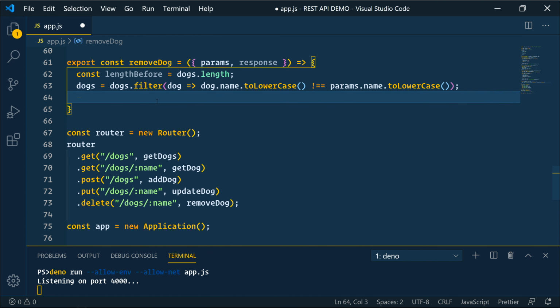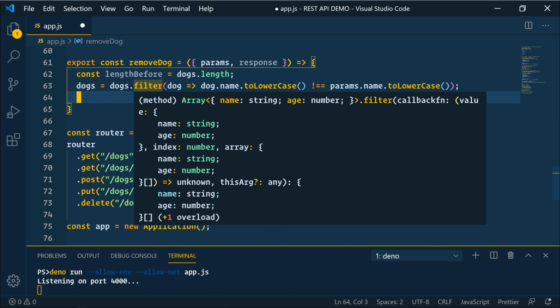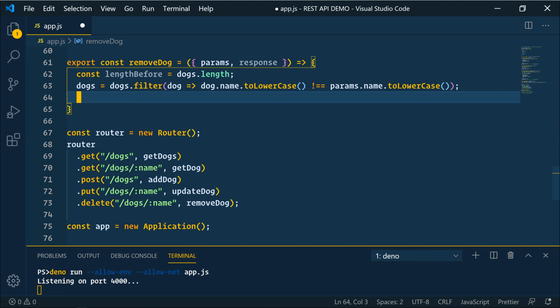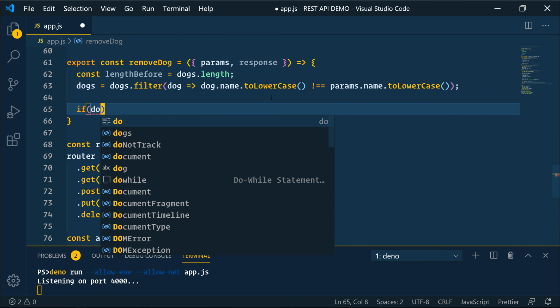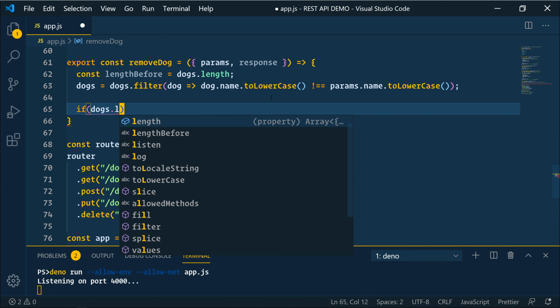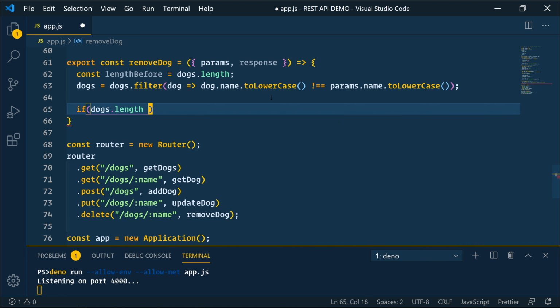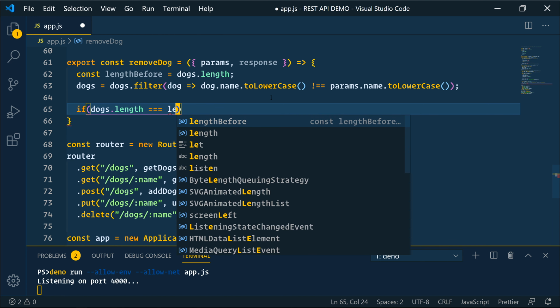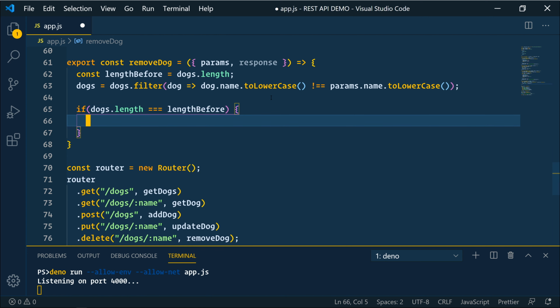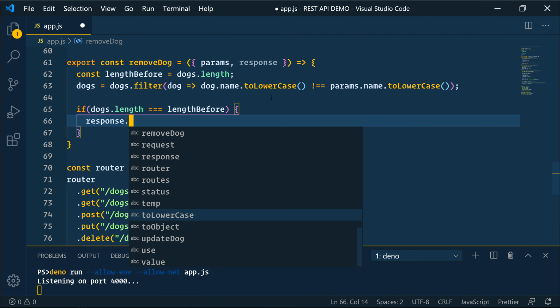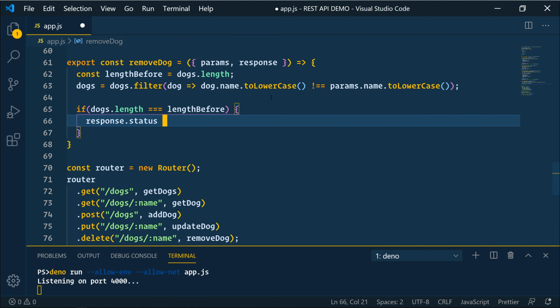So we're filtering our dog. We're going to modify the dogs array to equal a filtered list of dogs that do not equal the dog that we're passing in the URL. Then we'll say if dogs.length equals lengthBefore, response.status equals 400.